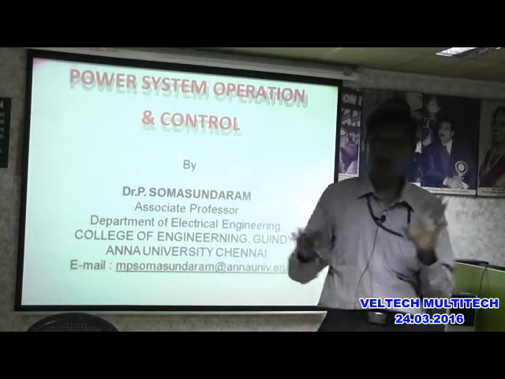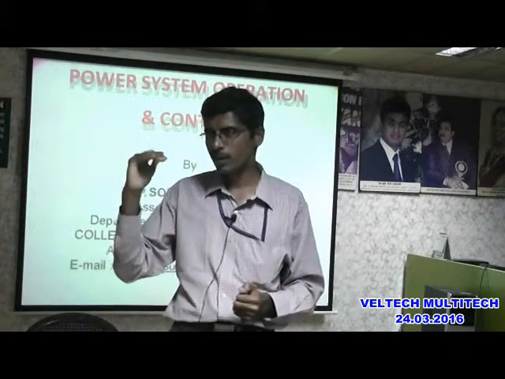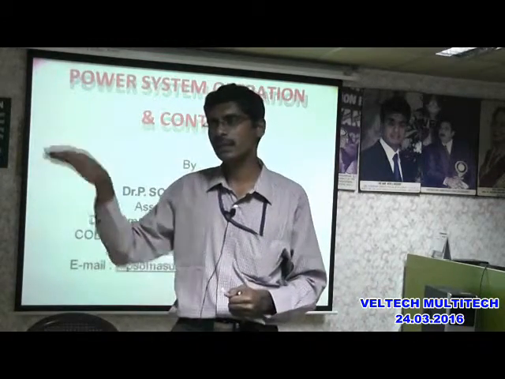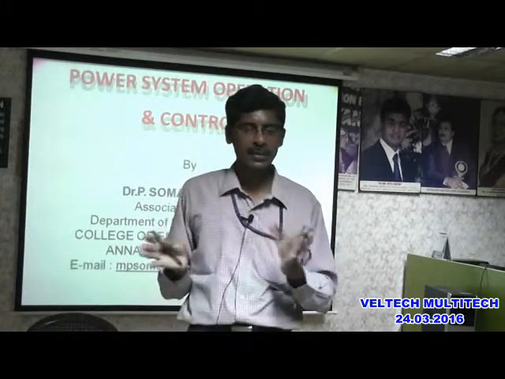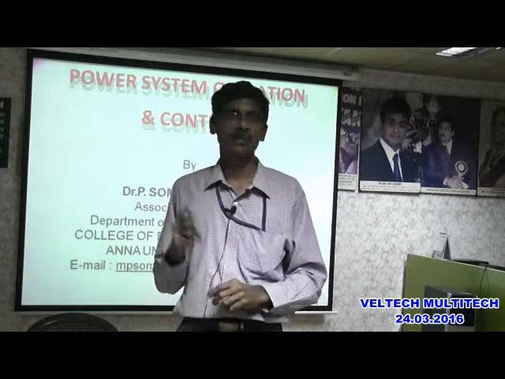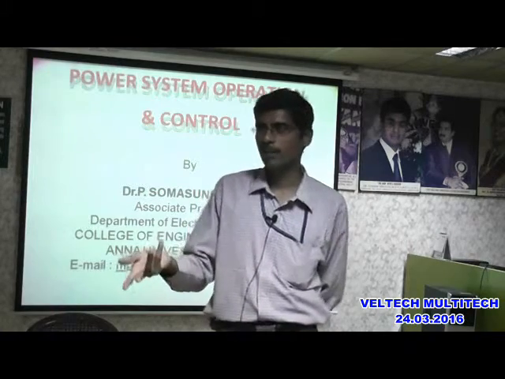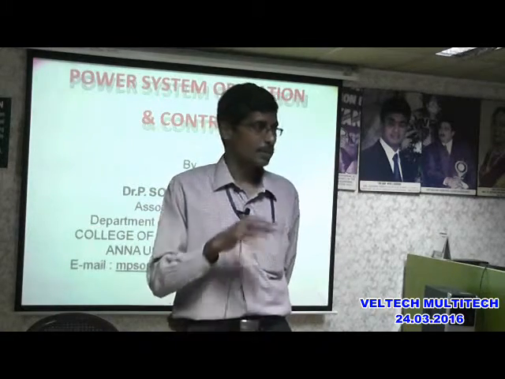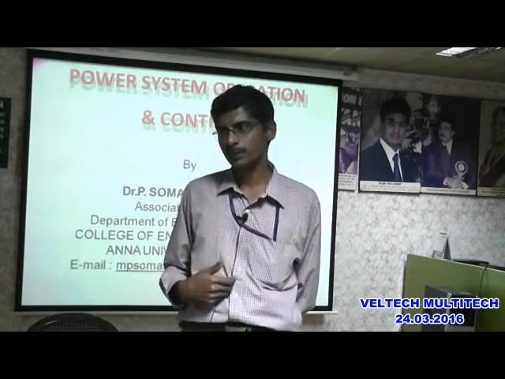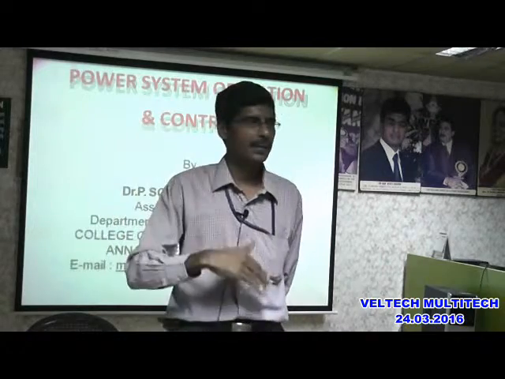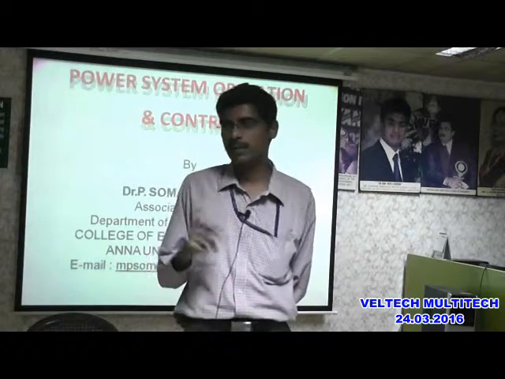So speed changer is for permanent adjustment, and the speed governor, from whatever set point, will track the output from there. So while turning on the load, who is matching that load immediately? Speed governor, because speed changer will be adjusted only every 1 hour or half an hour, or it may be 15 minutes. But speed governor, minute by minute, will track the load. How is it tracking? It will sense the speed. If there is any change in speed, accordingly it will open or close the valve. Are you able to get this concept?